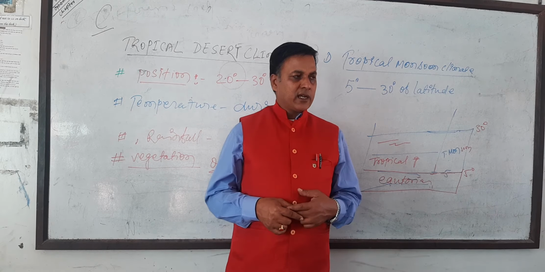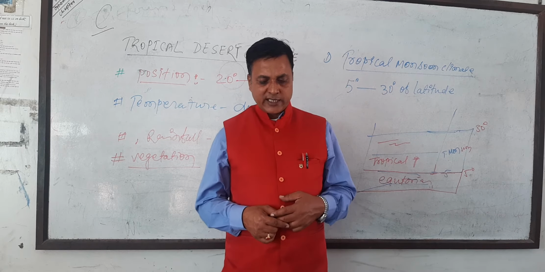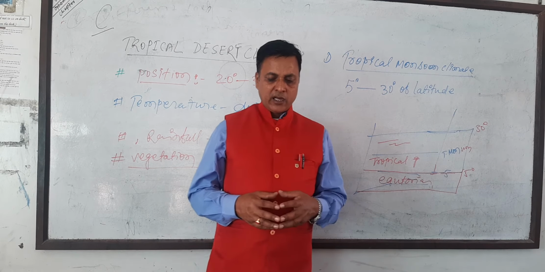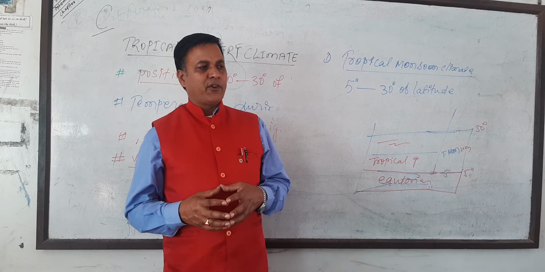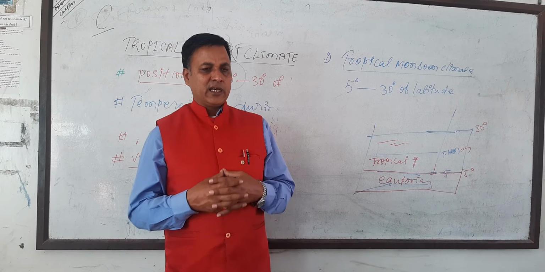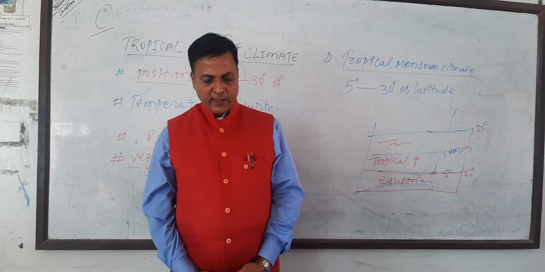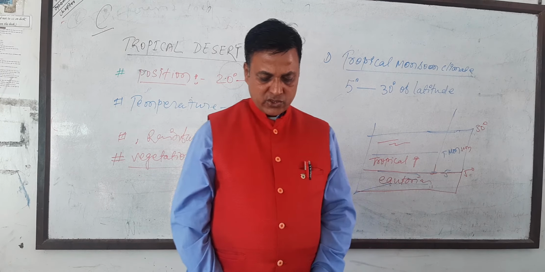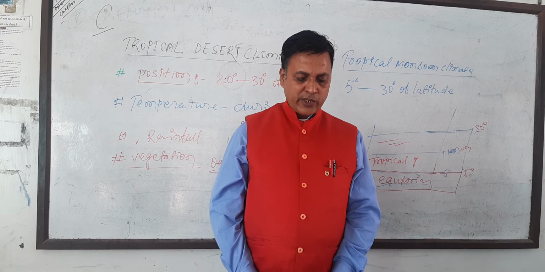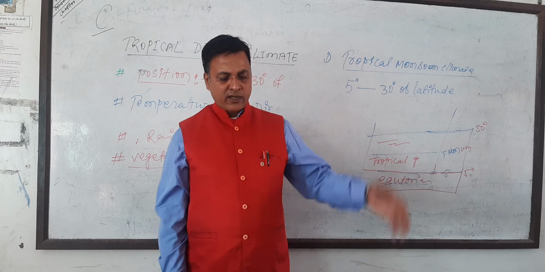Where the rainfall is 100 centimeter to 200 centimeter, there are deciduous forests. In the deciduous forest, trees shed their leaves in winter.